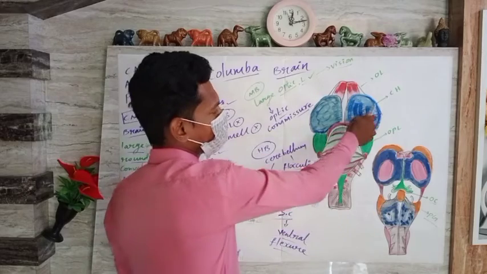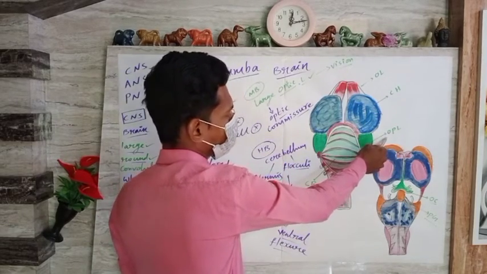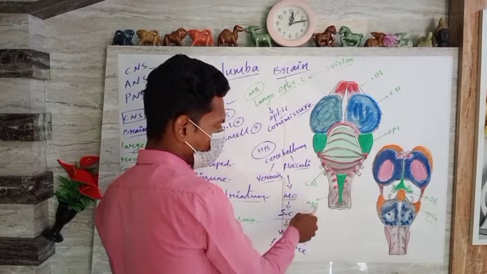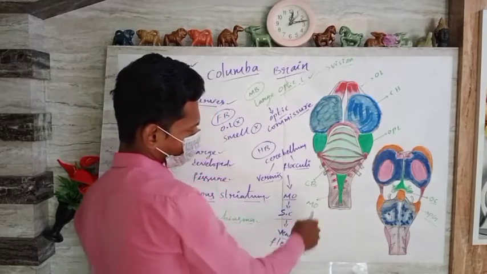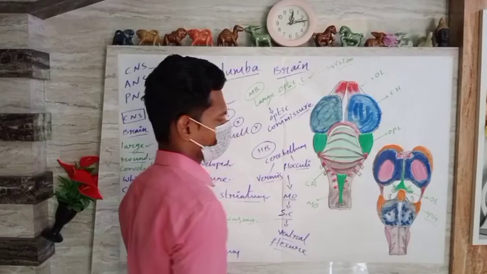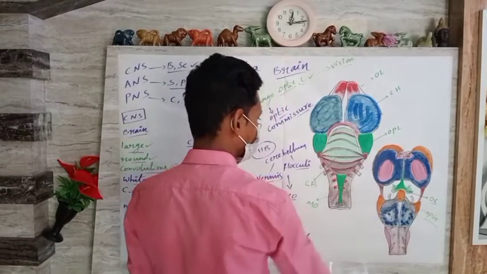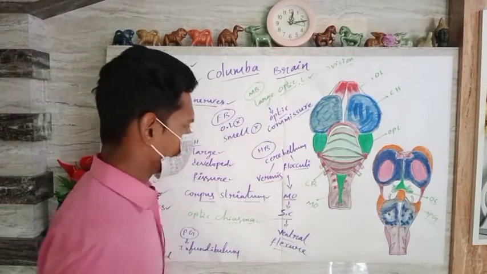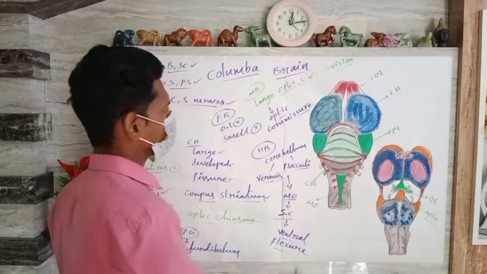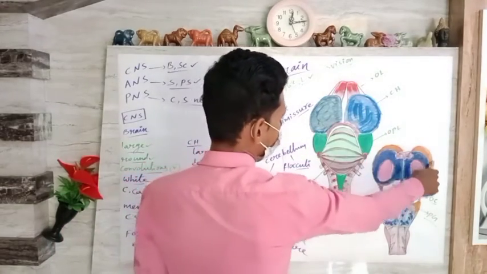Olfactory lobe, cerebral hemisphere, optic lobe, OPL, CB, cerebellum, MO, medulla oblongata, OC, optic chiasma, then PG, pituitary gland or master gland. That pituitary gland is also known as hypophysis. So this view is dorsal, this view is ventral.